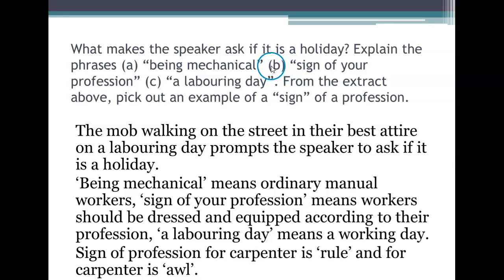What makes the speaker ask if it is a holiday? Explain the phrases being mechanical, sign of your profession, a laboring day. From the extract above, pick out an example of a sign of a profession. Now, the mob walking on the street in their best attire on a laboring day prompts the speaker to ask if it is a holiday. Being mechanical means ordinary manual workers. Sign of your profession means workers should be dressed and equipped according to their profession. A laboring day means a working day. Sign of profession for carpenter is rule and for cobbler is awl.